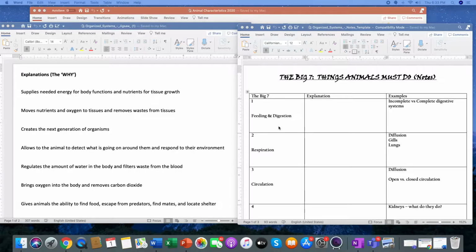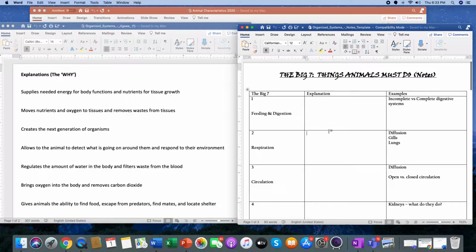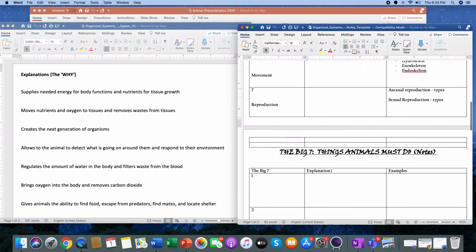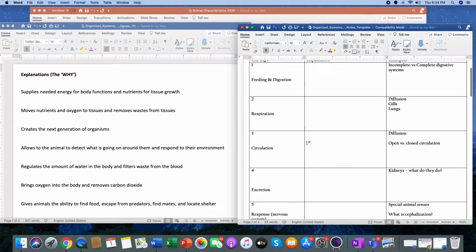This is labeled the Big 7 in Schoology. These are the two docs that you should have been working on from last time. You need to know this doc that I'm circling, the notes. You get this done, I'm going to go through this with you with some slides, and you will be doing great on the test. This first part, I asked you to make up your own explanation for it. I wanted to see your own explanation, so I'm really not going to go over any of this. We're going to go down to this bottom portion where we're going to talk about the Big 7.